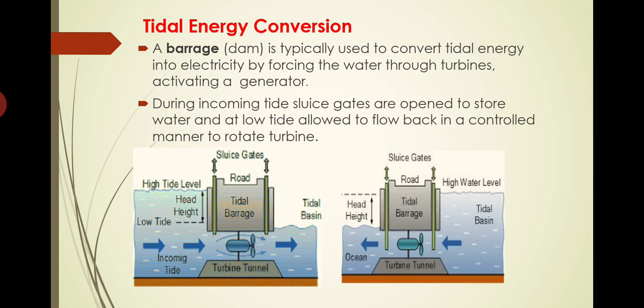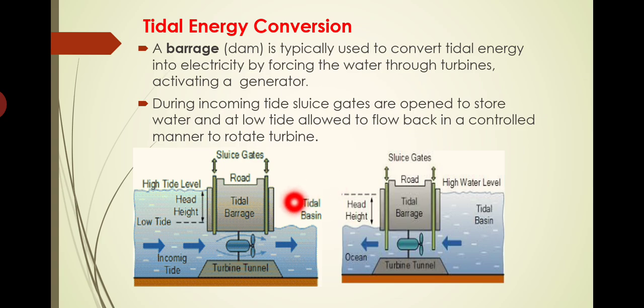When we have the high tide, as you can see from the figure, we will have a permanent barrage, a dam like structure, built within the seashore itself. At the high tide, the water level will be high at the left side of the barrage, so water will be flowing through this opening. During the incoming tide, the water will be flowing towards the other side, so here also we will finally have the same level of water.